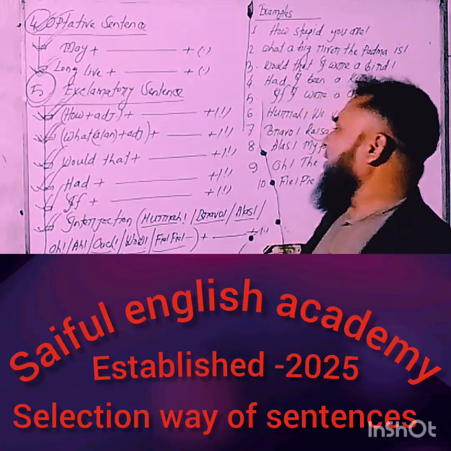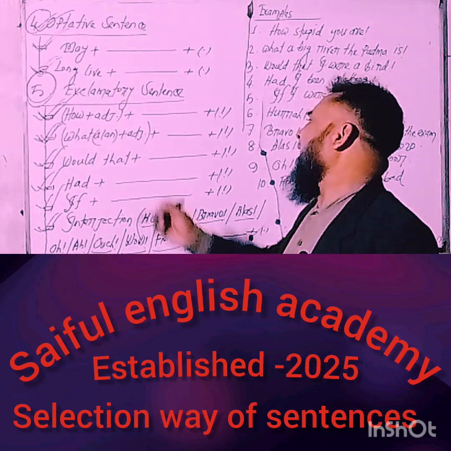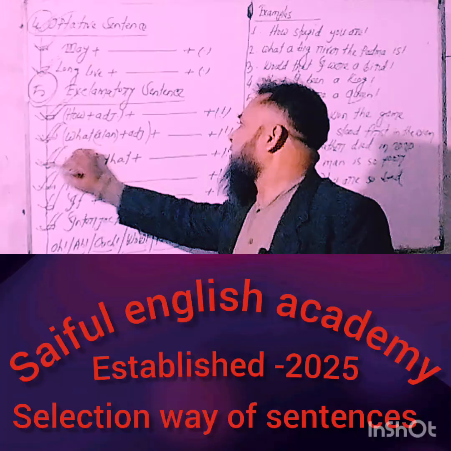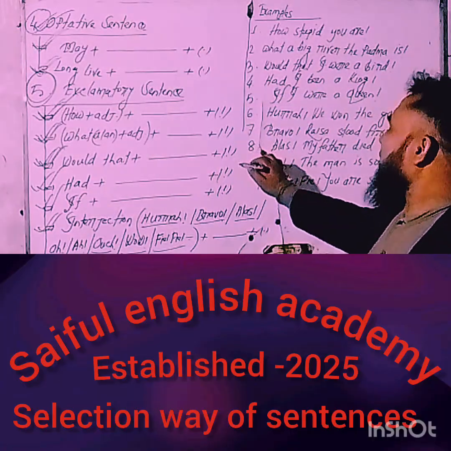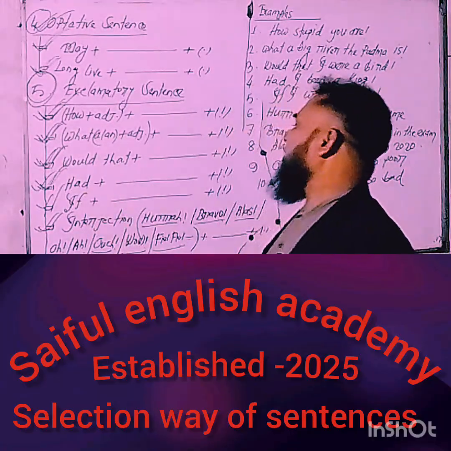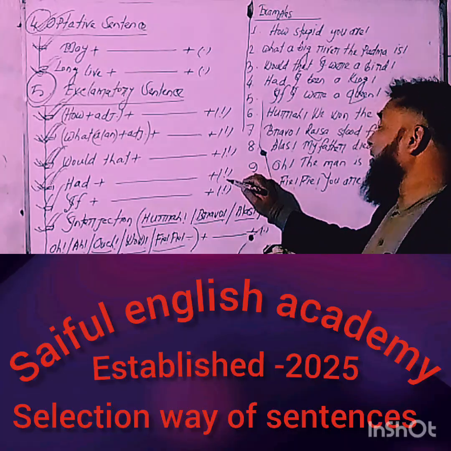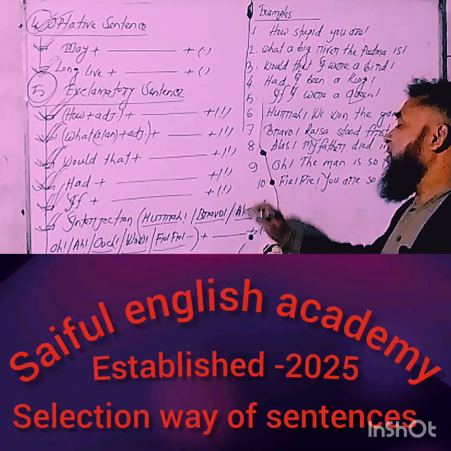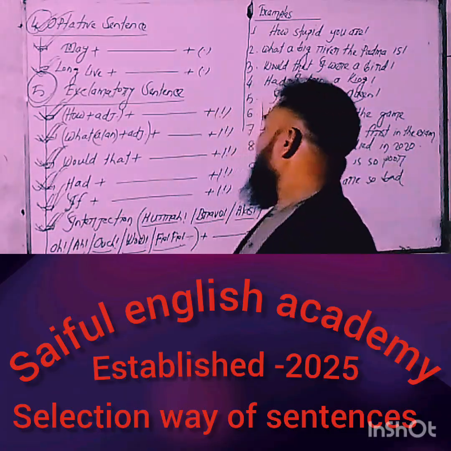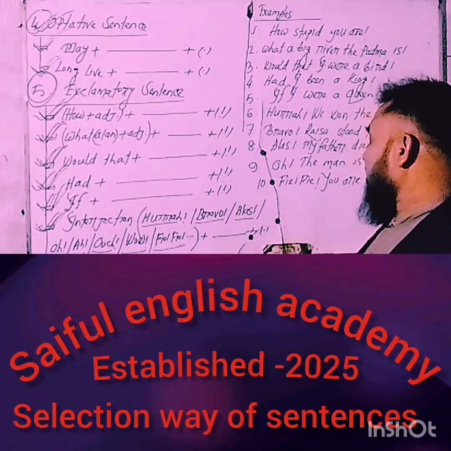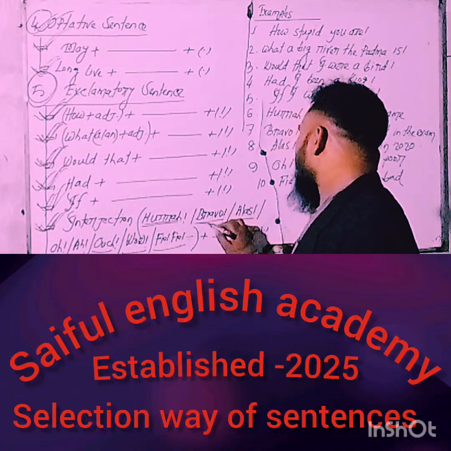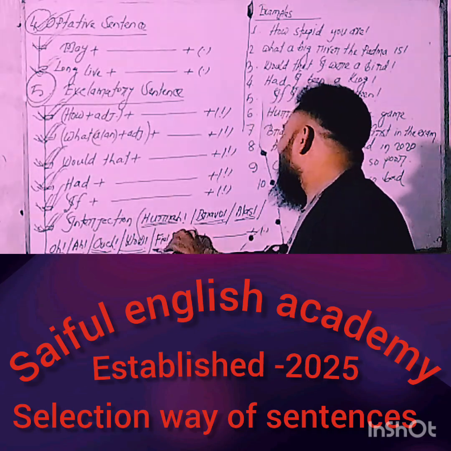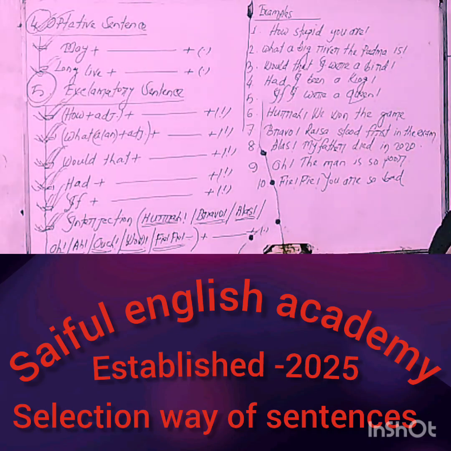Number two, starting word "What", a/an, plus adjective, and finally ended with the note of exclamation. Number three, starting word "Would", ended with the note of exclamation. Number four, starting word "Had", ended with the note of exclamation. Number five, starting word "If", ended with the note of exclamation. Number six, various kinds of interjection may be used at the beginning of the statement, such as hurrah, bravo, alas, oh, wow, fie, and finally ended with the note of exclamation.